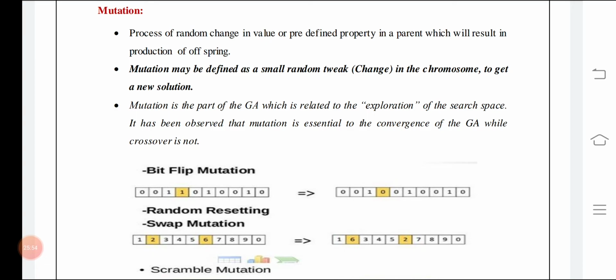It is defined as a small random tweak, meaning a small random change in the chromosome to get a new solution that could not have existed by crossover. So mutation is the part of the genetic algorithm related to exploration of the search space. It has been observed that mutation is essential for the convergence of GA while crossover is not. In crossover, you make some change in one and the other, and that results in a third thing, but we know the properties.